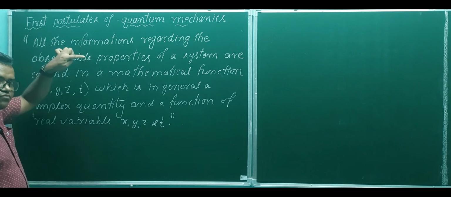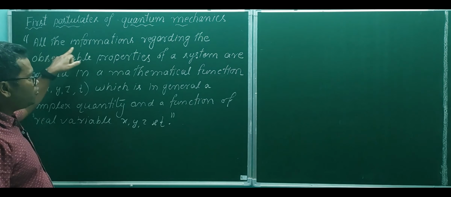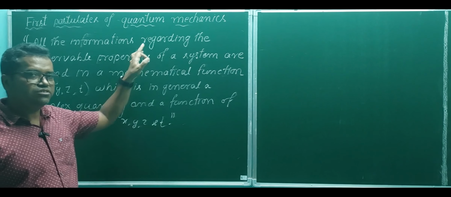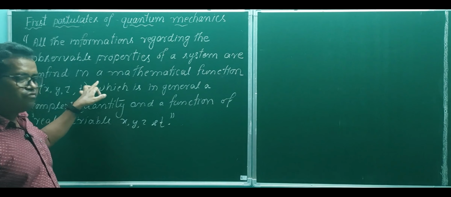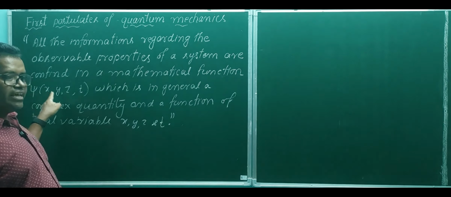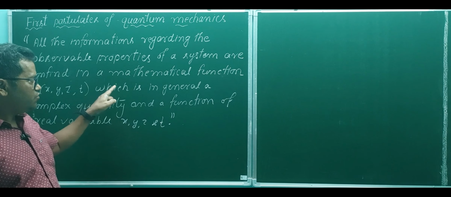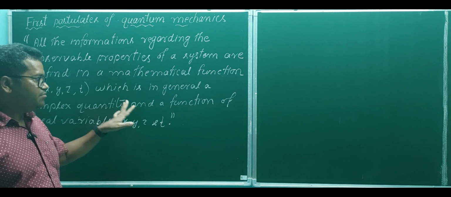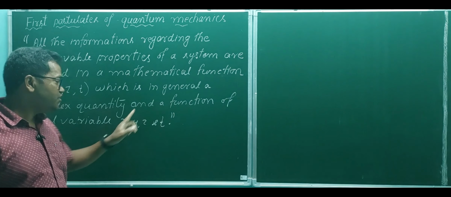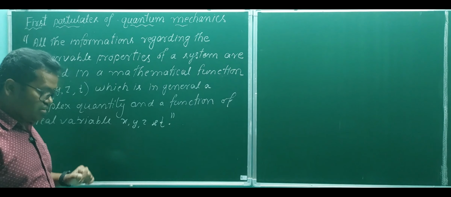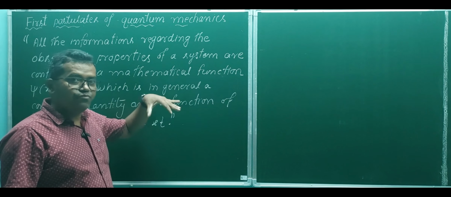According to the first postulate, all the information regarding the observable properties of a system are confined in a mathematical function psi(x, y, z, t), which is in general a complex quantity but which is a function of real variables x, y, z and t. Now let us understand this postulate.